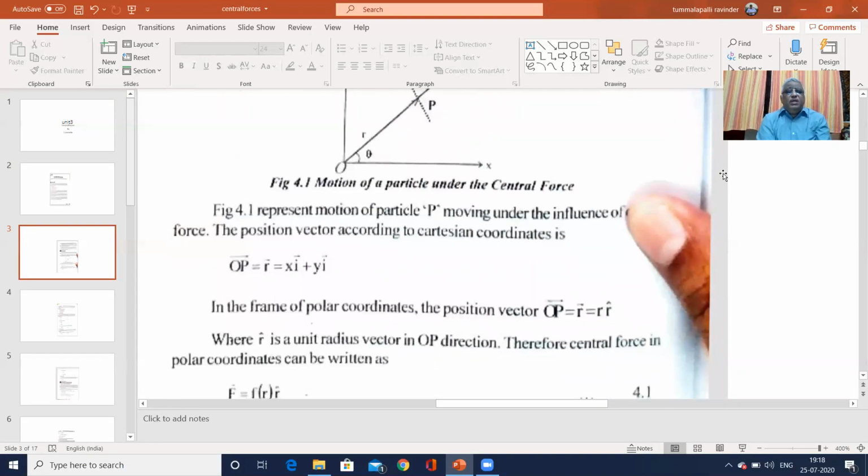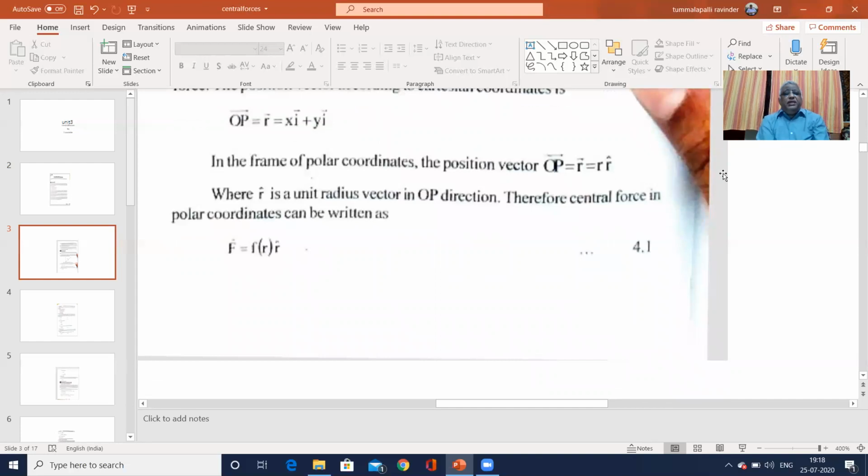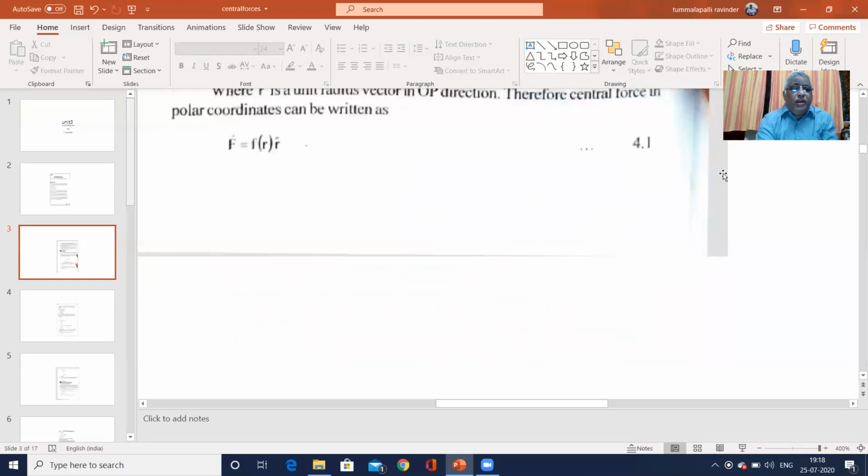The central force in polar coordinates can therefore be written as F bar equals F into r hat. Now we can represent a central force: capital F is nothing but a function of r. The force is always dependent upon the distance from the fixed point, towards or away, and into this we give the direction by r hat. So direction is also important.